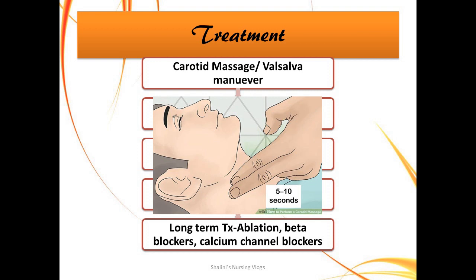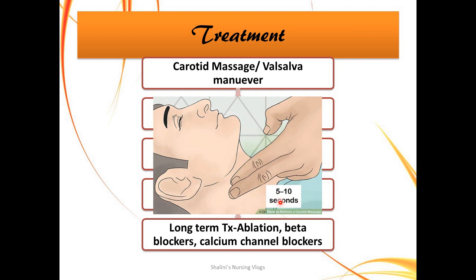So the first thing you can do is a carotid massage. Carotid massage or Valsalva maneuver is the first procedure. Carotid massage is a very simple procedure where the healthcare personnel would try to massage the bundle of nerves around your carotid artery. In layman's terms, it is somewhere in the neck, just below your jaw. So the personnel would try to massage it for a period of 5 to 10 seconds.